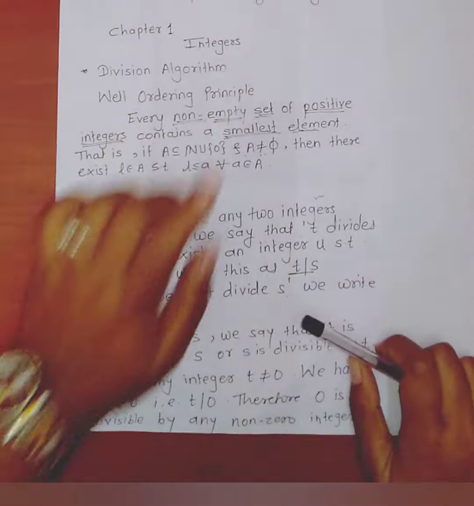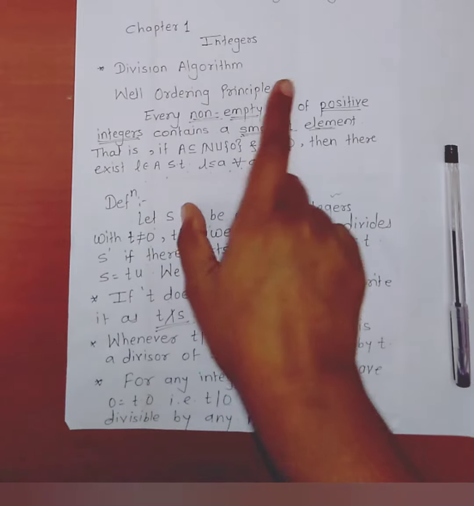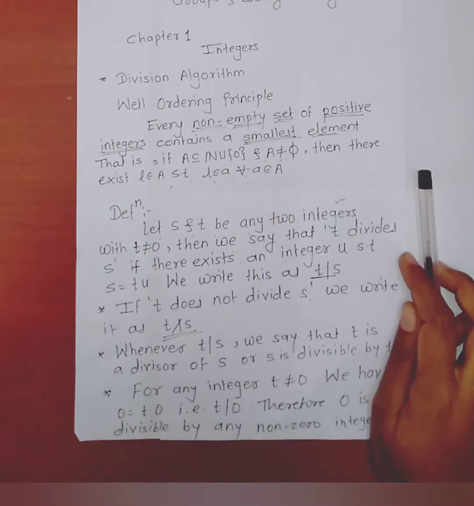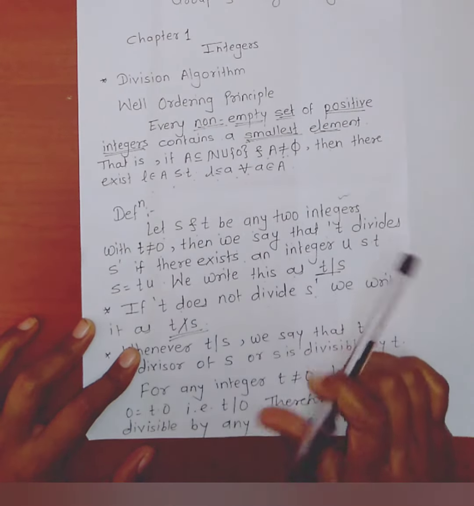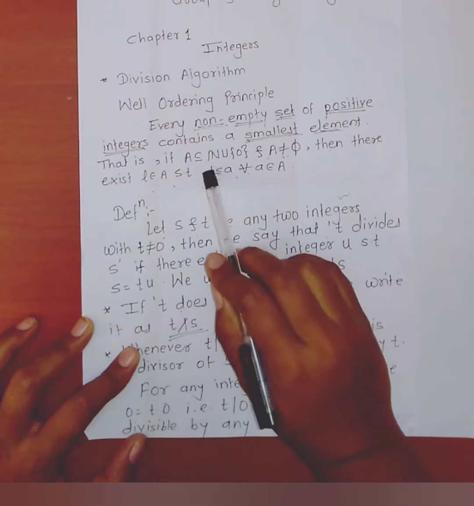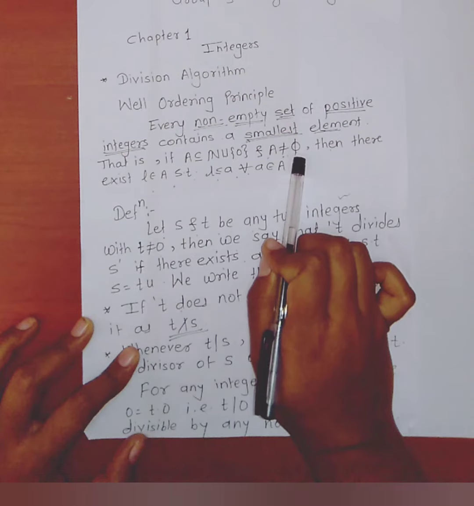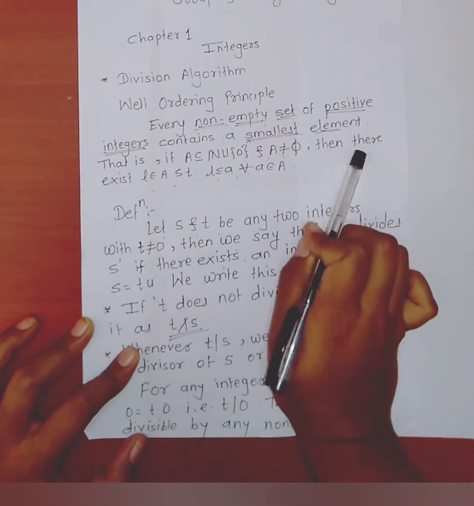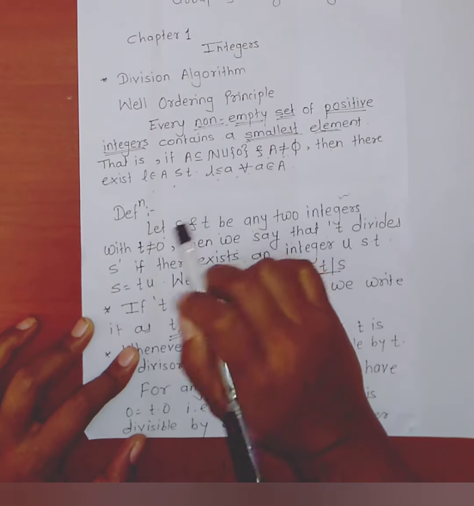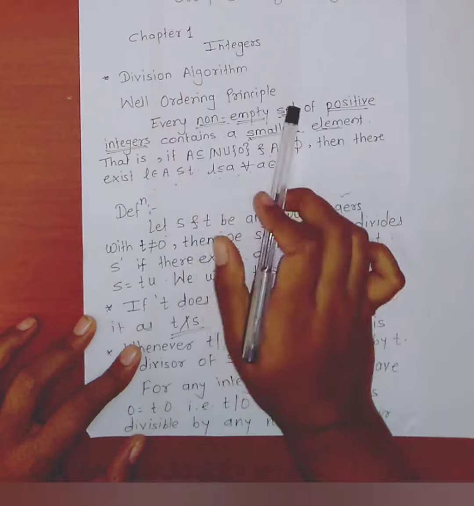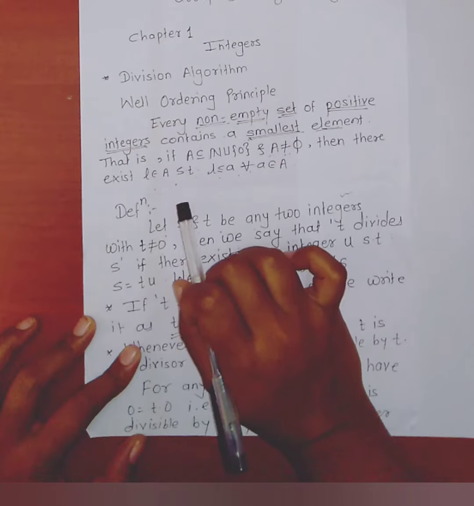The first point of integers is the division algorithm, and the first principle is the well ordering principle. The well ordering principle states that every non-empty set of positive integers contains a smallest element. That is, if A is a subset of natural numbers union singleton 0 and A is not equal to the empty set, meaning A is non-empty, then there exists a small l belongs to A such that l is less than or equal to a for all a belongs to A. Here concentrate on: every non-empty set of positive integers contains a smallest element.